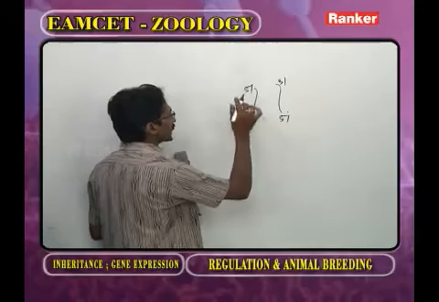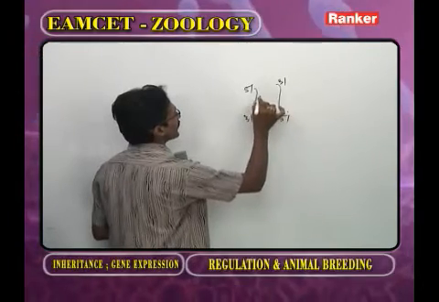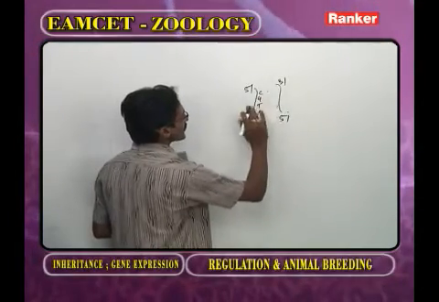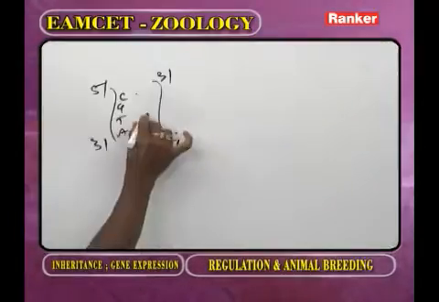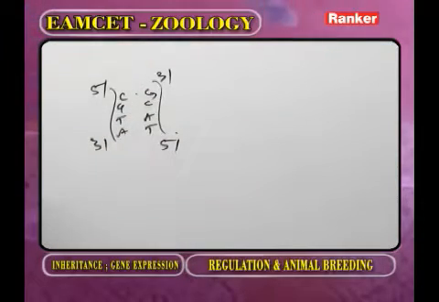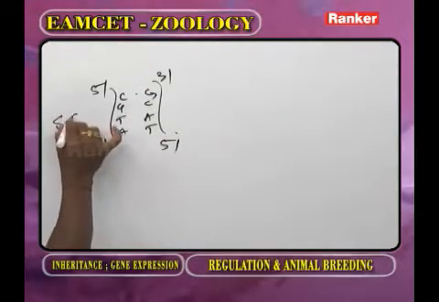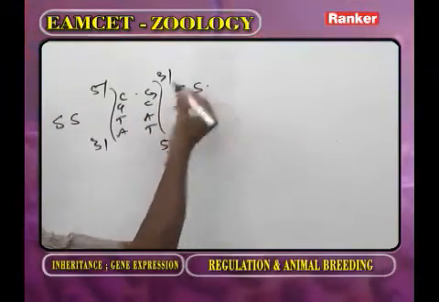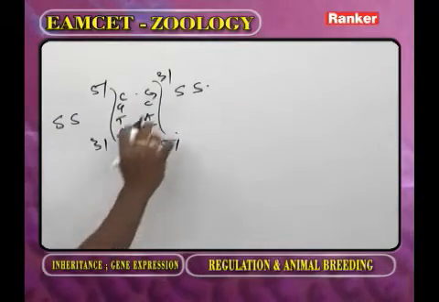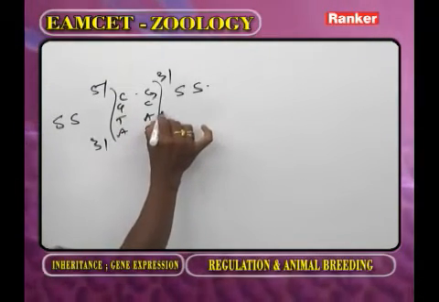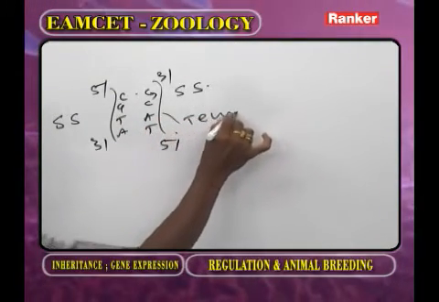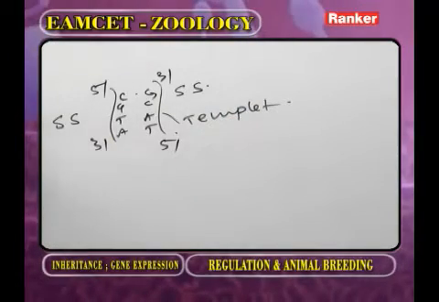In this strand, information is present, ATGC. In this strand, the complementary, TACG. Now this is the sense strand. This is also the sense strand. Now, at the time of formation of mRNA, this one acts as the template.